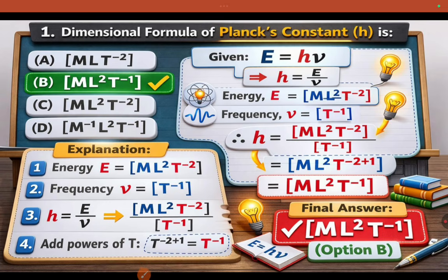So here are a few examples. Based on this topic, we have a few questions which are given based on the MCQs. There may be numbering that is zigzag. Please don't consider that numbering. Just focus on the questions. The first question is: what is the dimension formula of the Planck constant?